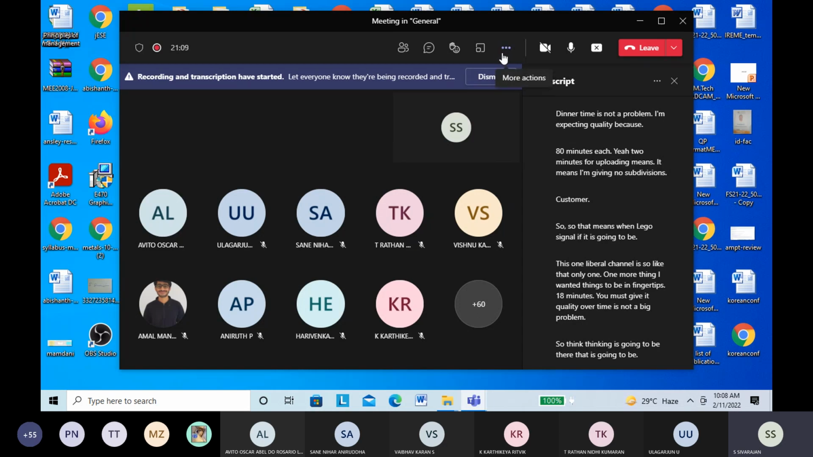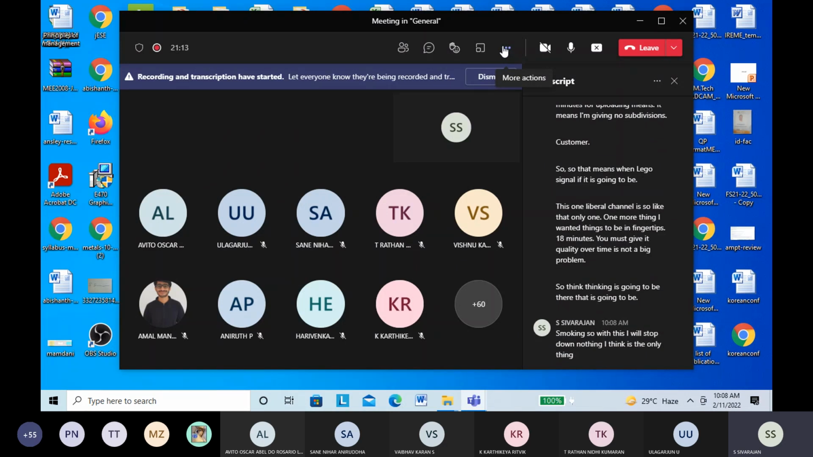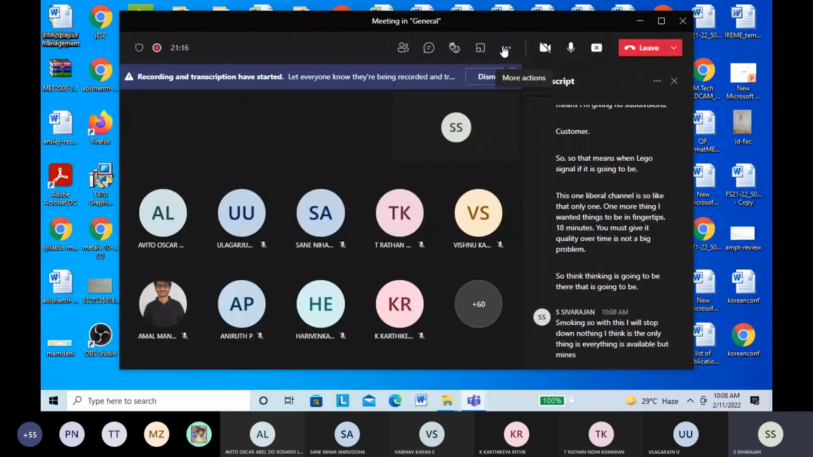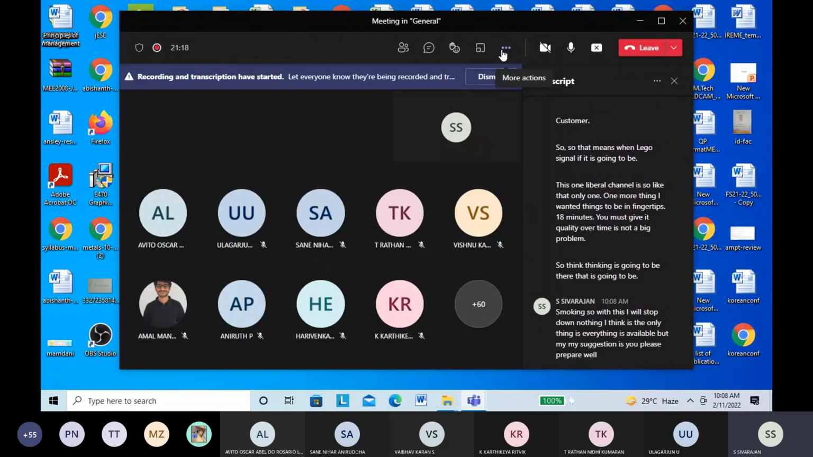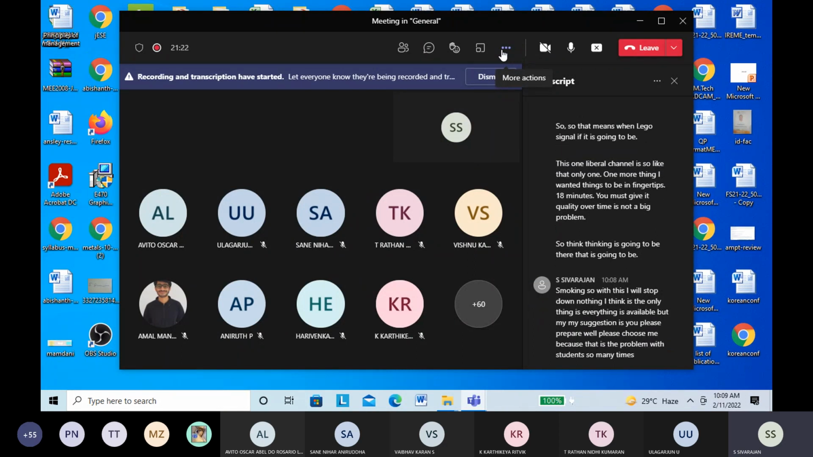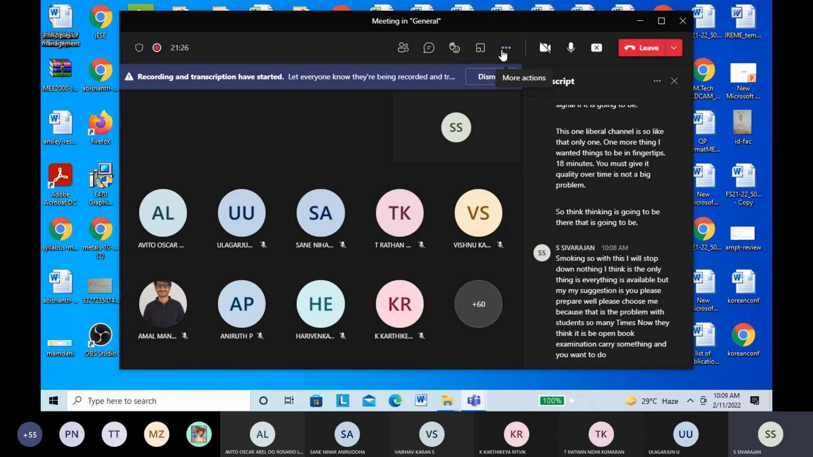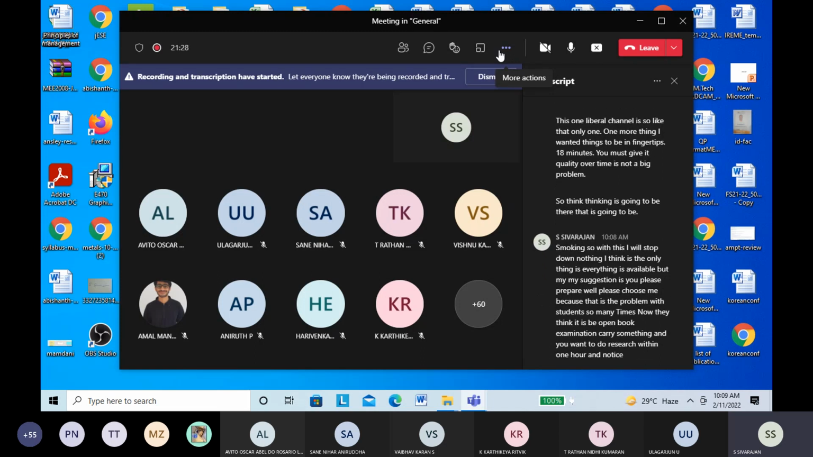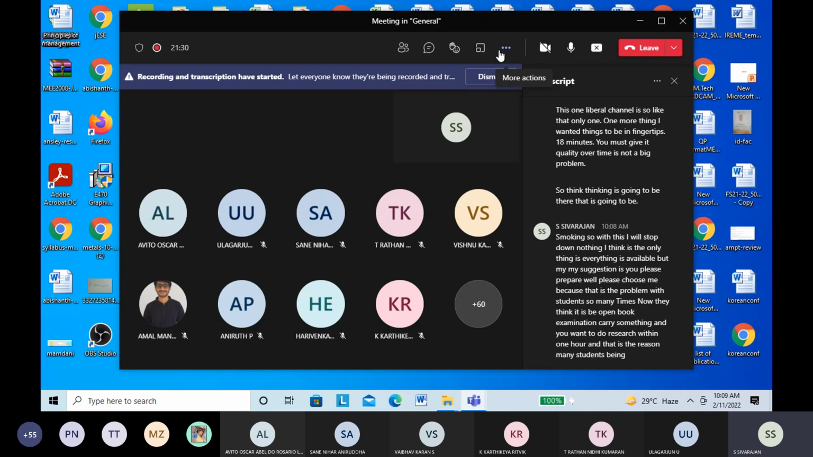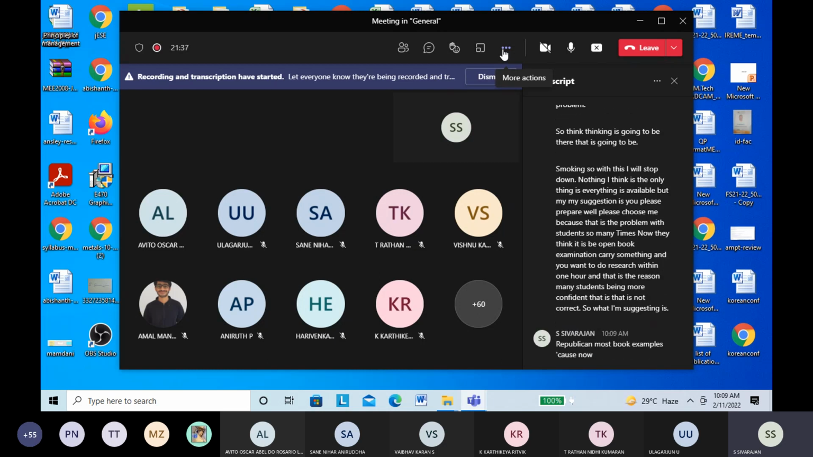Okay, so with this I will stop. Nothing else, everything is available. But my suggestion is you please prepare well. That is the problem with students. Many times they think it is an open book examination, they carry something and want to do research within 1 hour, and that is the reason many students are overconfident. That is not correct. What I am suggesting is to prepare like a closed book examination, because now it is very clear there is a good chance that CAT 2 is going to be a closed book exam.